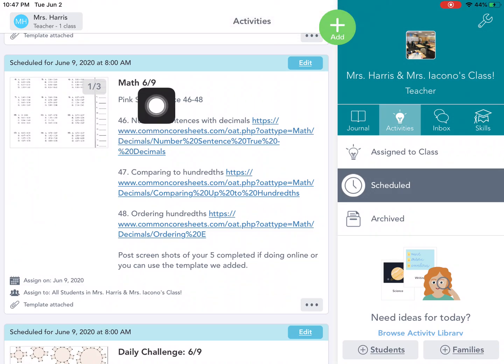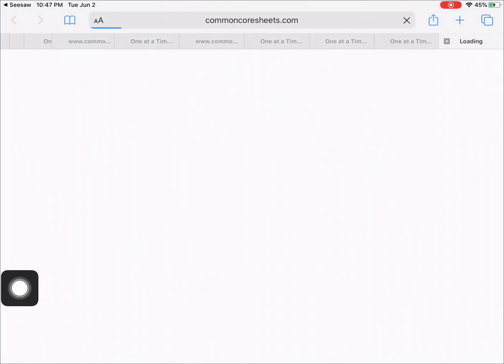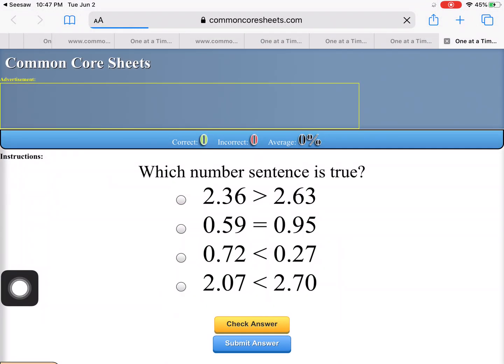Today is June 9th. We are on our last day of our pink SBA practice. And since it's our last day, we're going to do number 46, 47, and 48. So 46 through 48. 46 is number sentences with decimals. Number 47 is comparing to the hundredths, so comparing decimals. And then number 48 is ordering decimals, so ordering hundredths. I'm going to go ahead and start with number 46.